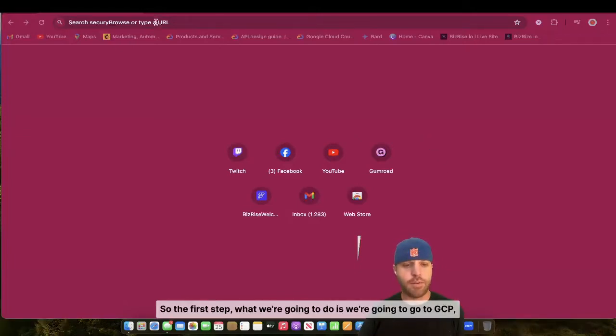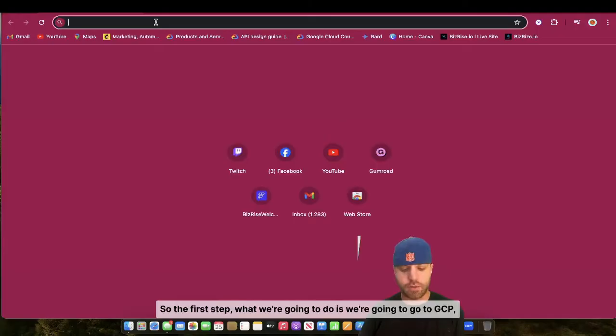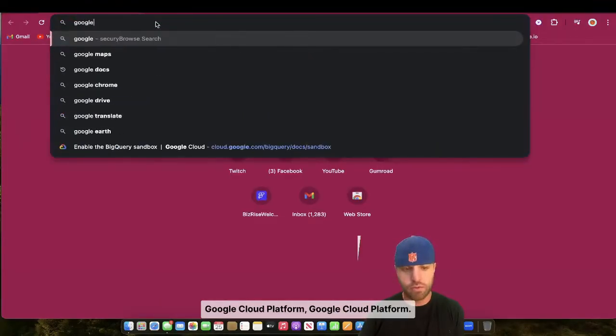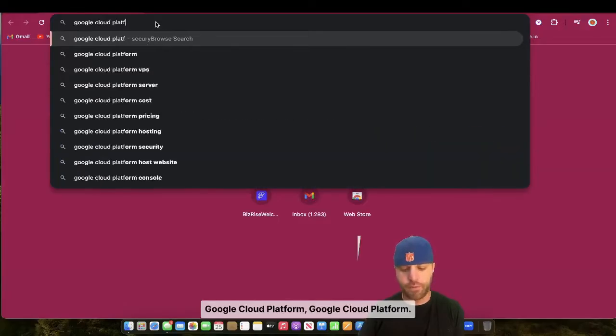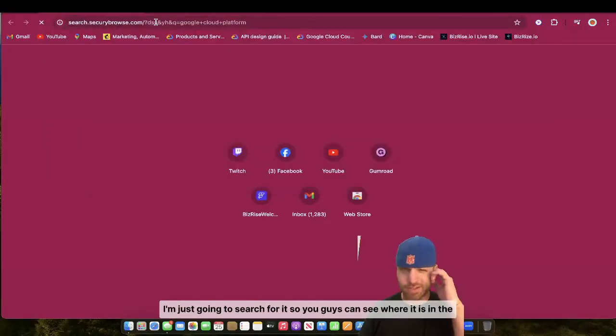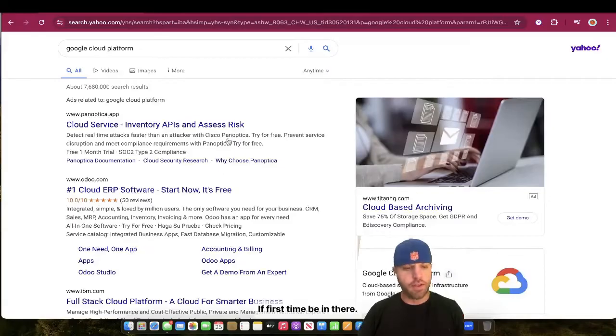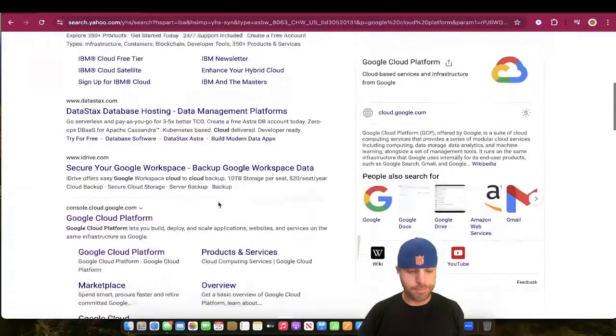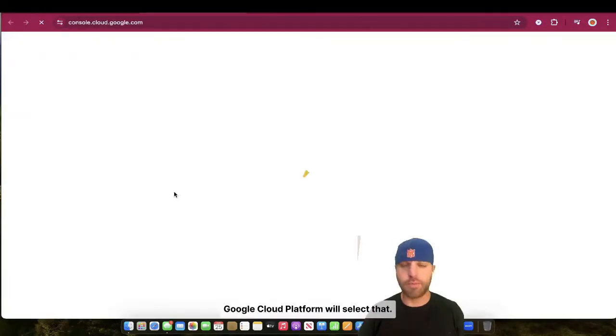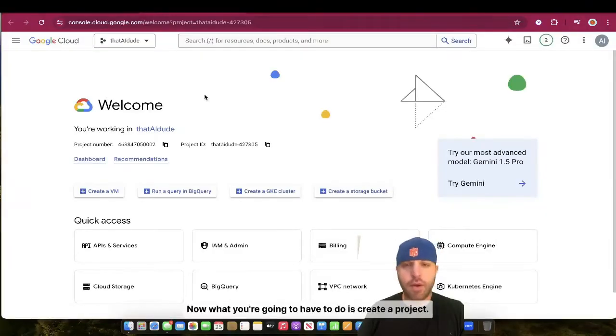So the first step, what we're going to do is go to GCP, Google Cloud Platform. I'm just going to search for it so you guys can see where it is in the search results if it's your first time there. All right, Google Cloud Platform, we'll select that. Now what you're going to have to do is create a project, and if you need help creating a GCP account, let me know. Don't be scared signing up for it.